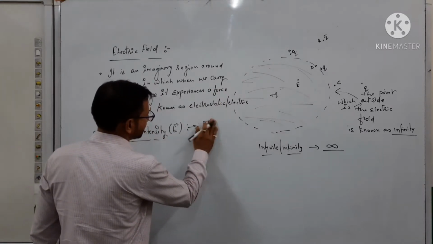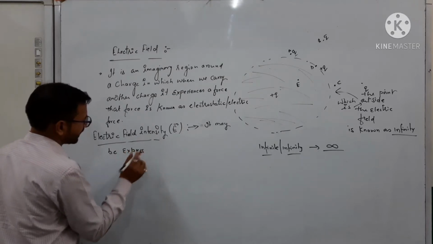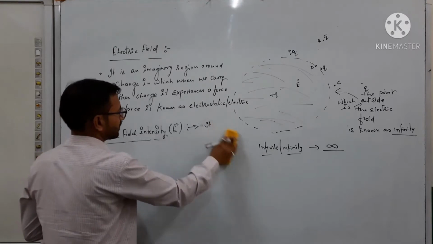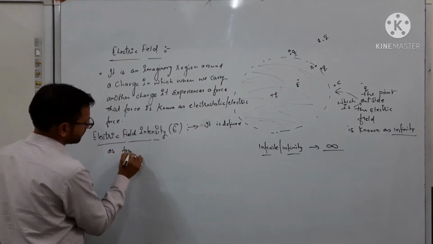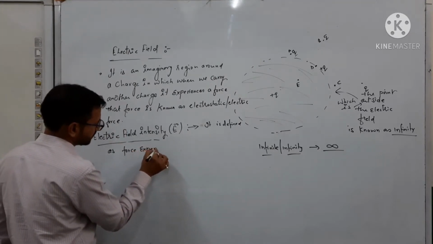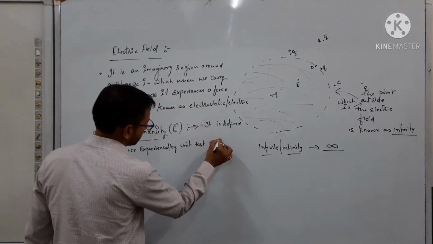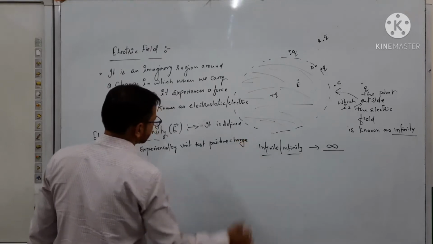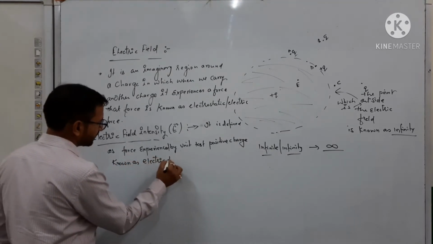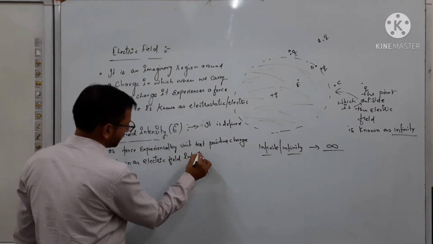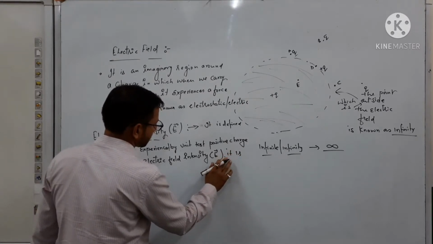It may be defined as the electric force experienced by a unit test positive charge, known as electric field intensity, and this is denoted by E. It is a vector quantity.